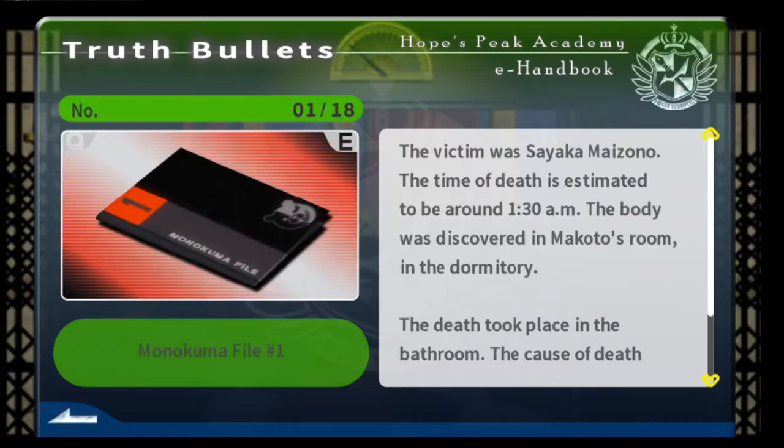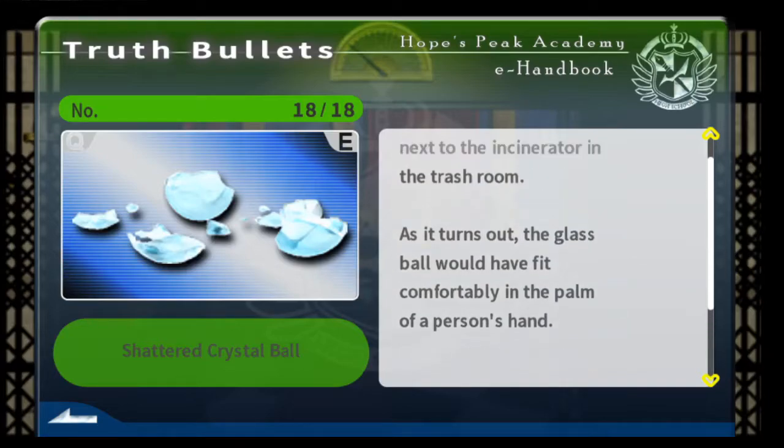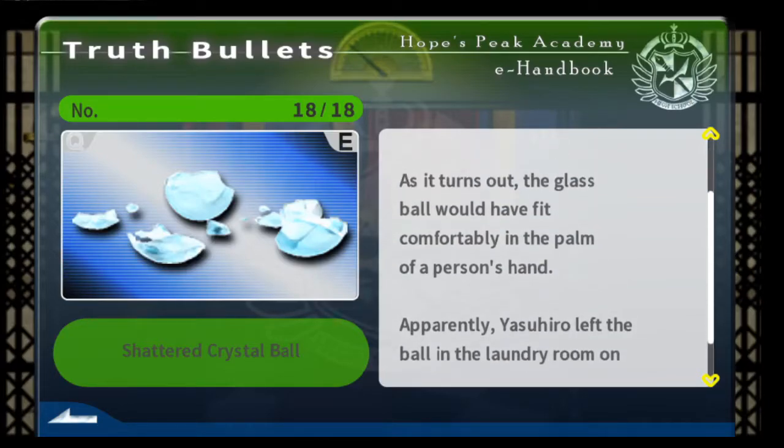Oh, you can scroll down. There was one for that last one. Apparently, Yasuhiro left the ball in the laundry room by accident, so anyone could have come along and taken it. Alright, so now you have all the evidence for the case. I'm shaking. I really hope that I get this right.